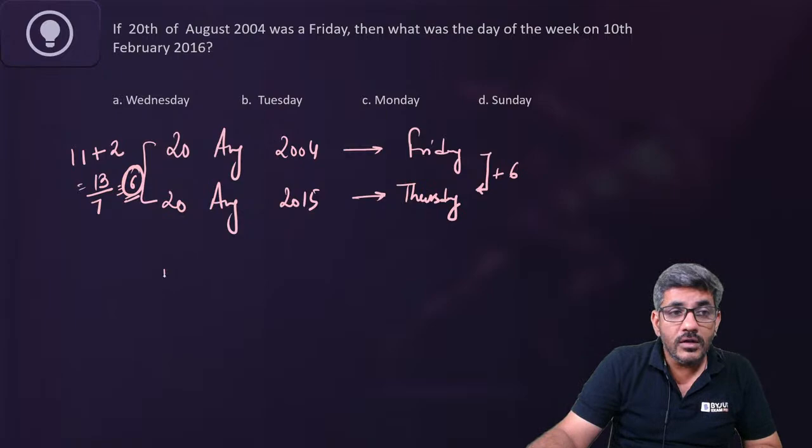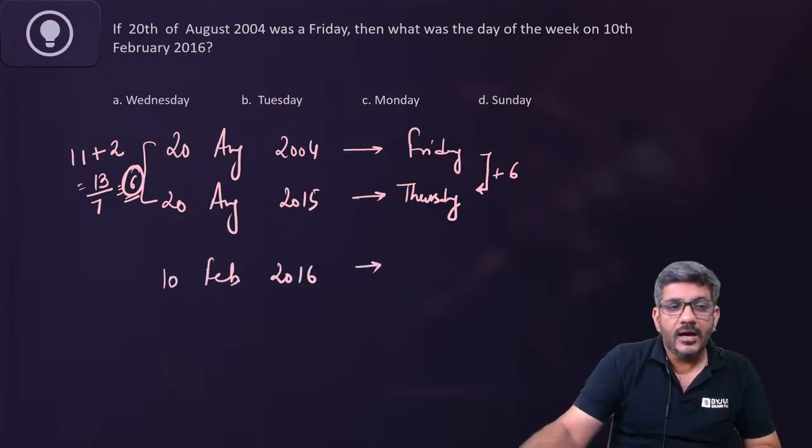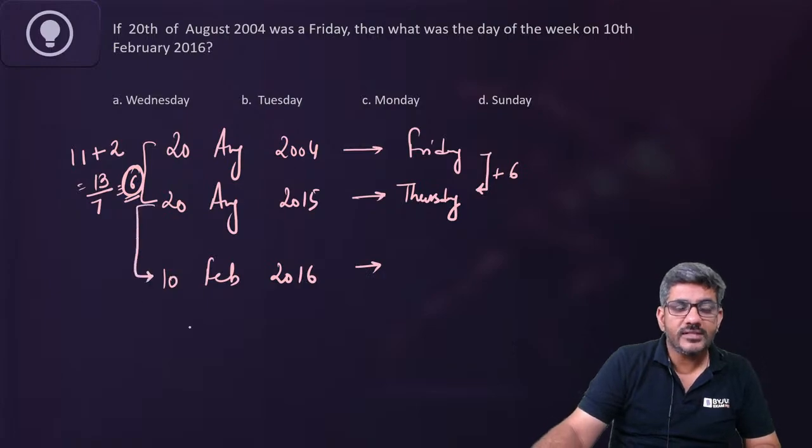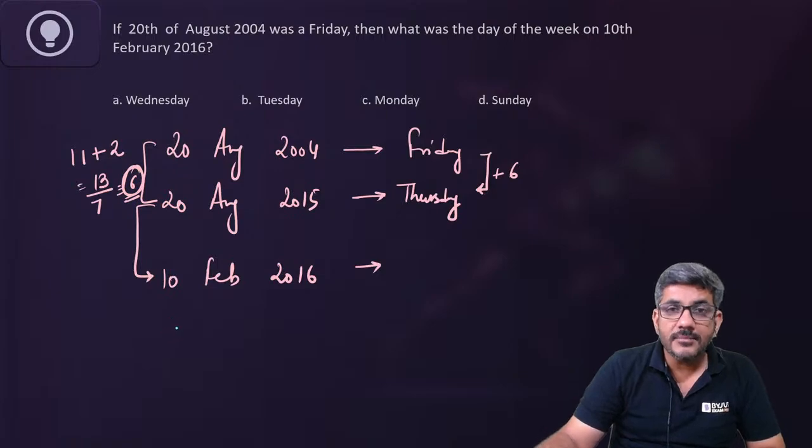I have to go up to 10th of February 2016. How many days are there from here to here? What is the way to calculate that? First of all, अगर मैं यहां से आगे चलूं तो अगस्त में कितने दिन बचे हुए हैं? August has got 11 more days.